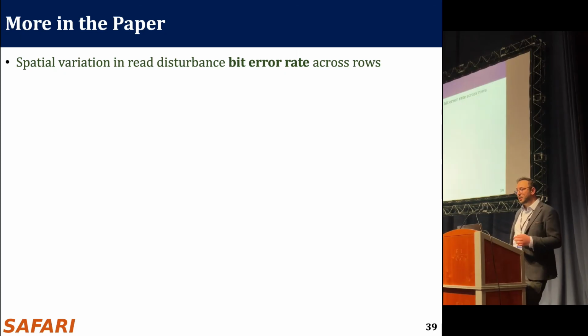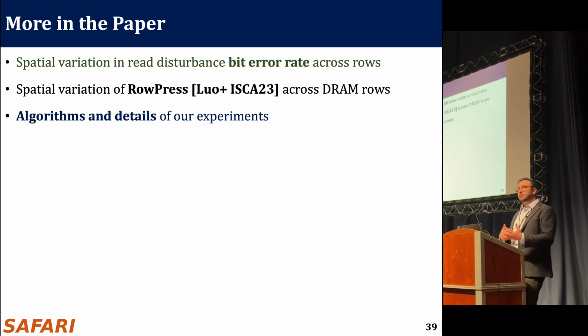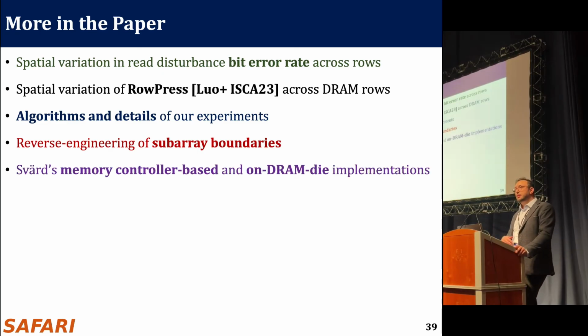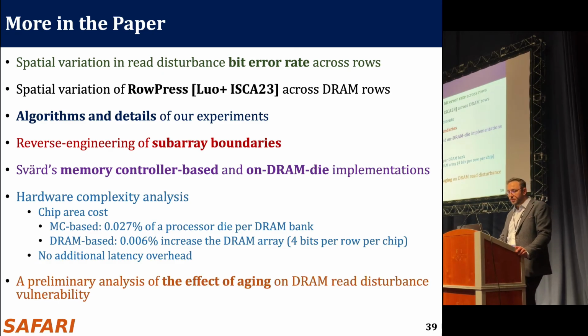We analyzed the spatial variation in read disturbance bit error rate across DRAM rows as well. We looked at the spatial variation of RowPress. We provide more algorithms and details in our experimental study. We have a reverse engineering methodology that we share to identify the subarray boundaries. We discussed different implementation methods of SVART in memory controller-based implementations or on the DRAM die. And we also looked at the hardware complexity of SVART and showed that it can be implemented at low cost with no additional latency on the memory requests.